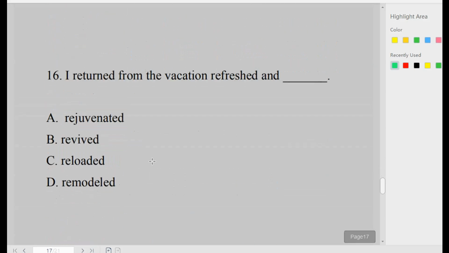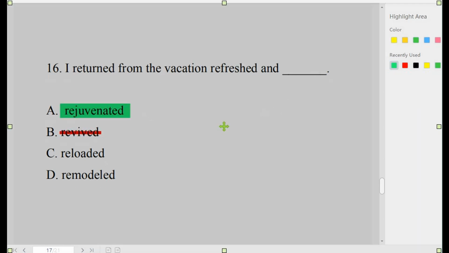Number 16, I returned from the vacation refreshed and dash. Rejuvenated, revived, reloaded, remodeled. In these options, revived, which is in option B, looks plausible, but then it is not the correct option. Revived simply means to bring back to life. When someone faints, or someone is dead, and comes back to life, that is revived. The correct option is option A, rejuvenated, and it means to regain energy.